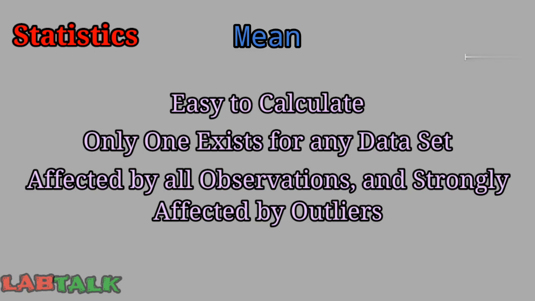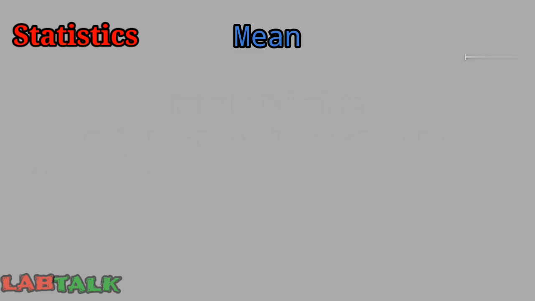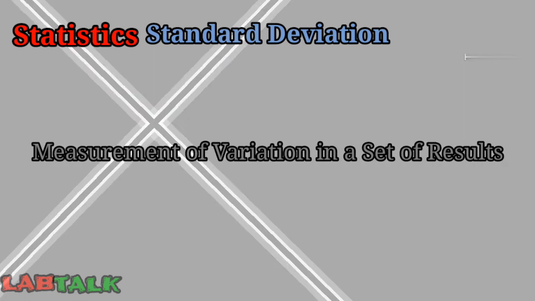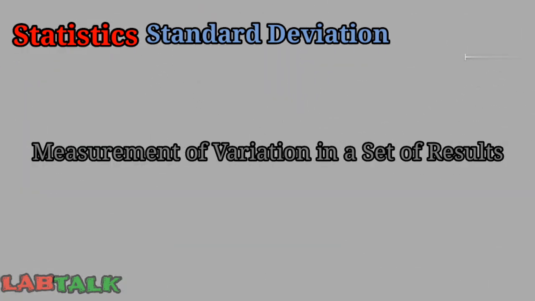To calculate the mean is very simple. You have to add all the data points and divide the addition by the number of data points. What you will get is the mean. Now the second concept is SD or standard deviation. Standard deviation is a measurement of variation in a set of results. It is very useful to the laboratory in analyzing QC results.